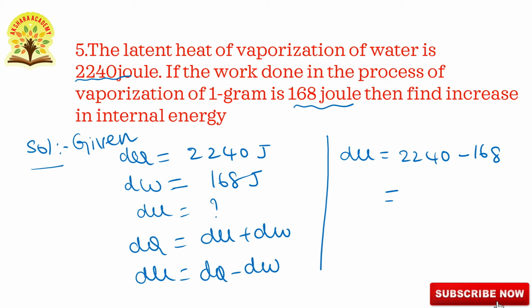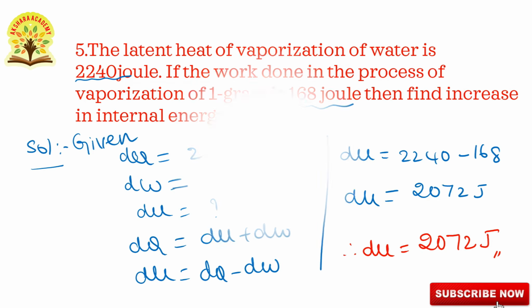After subtracting, we are getting 2072 joules. So this is the increase in internal energy. Therefore, increase in internal energy dU is equal to 2072 joules. Go to the next question.